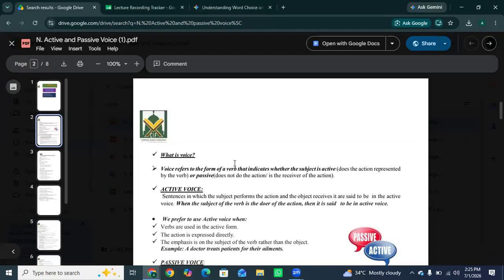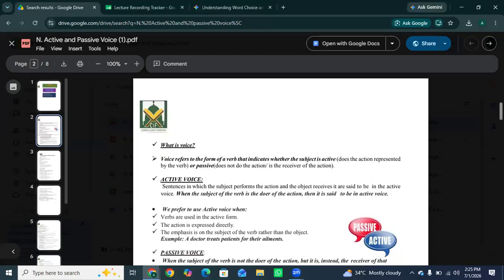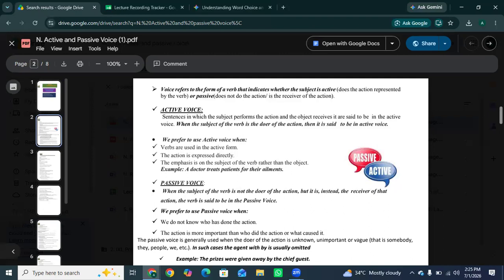So what is active voice? Sentences in which the subject performs the action and the object receives it are said to be in the active voice. When the subject of the verb is the doer of the action, then it is said to be in active voice. In simple words, these are sentences where the subject is the doer of the action. We use it when the action is expressed directly and the focus is on who did it. So this is the definition of active voice.